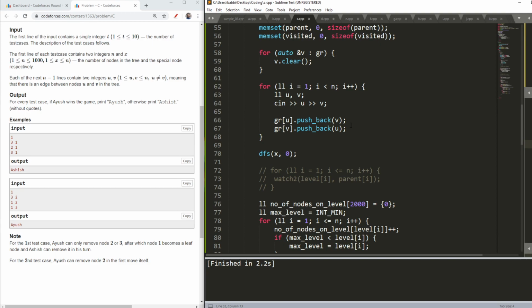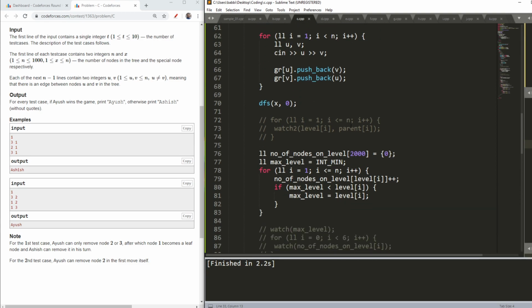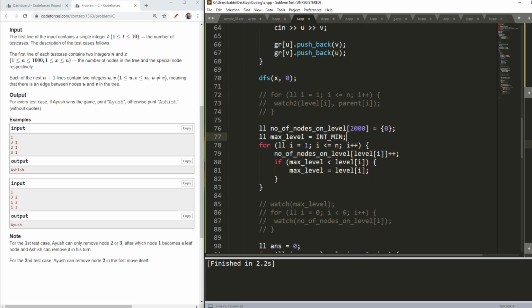Now I need to check, first of all, the maximum level and the number of nodes at each level. So the array number of nodes on level will indicate how many nodes are on a particular level. It will store how many nodes are at level 0, how many nodes are at level 1, how many nodes are at level 2, and so on and so forth. And the maximum level will check how much maximum level I am having.